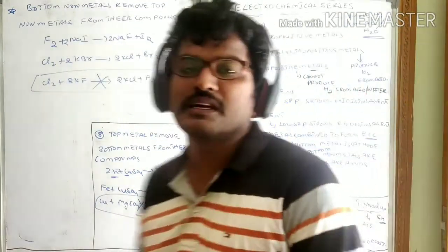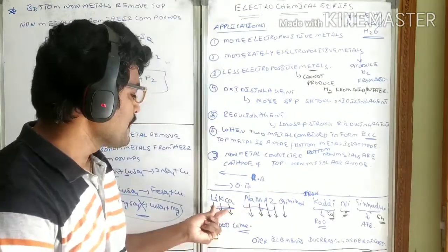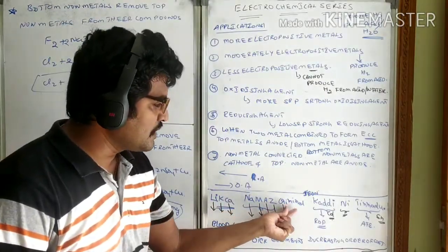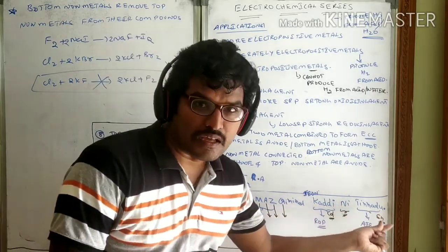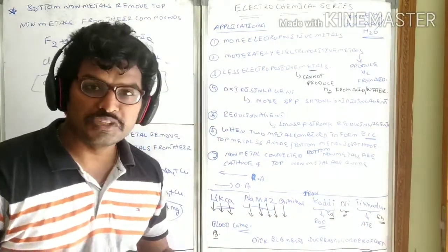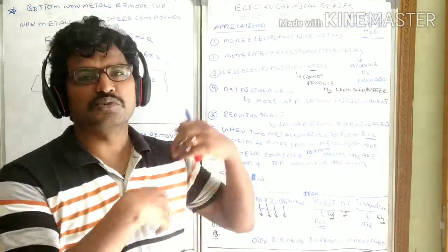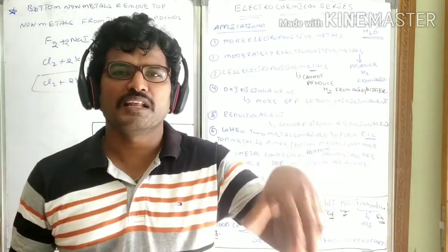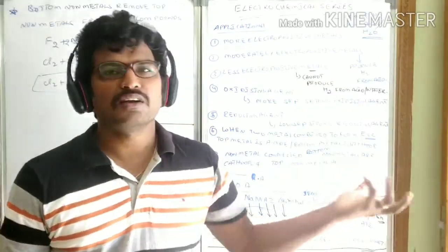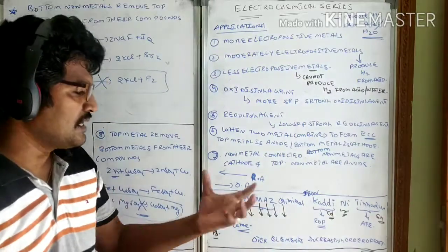For the electrochemical series, the mnemonic will be Lika namaz doing criminal, iron kadini tinadu blood came. Simple thing. So Lika is a person who is doing namaz in his home. At that time a criminal entered his home and he ate an iron rod, so blood came. So like this you can remember.